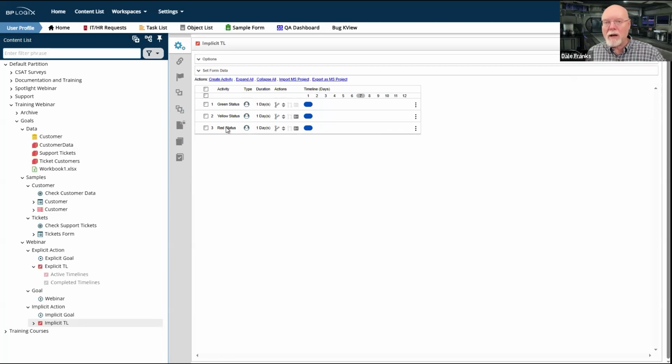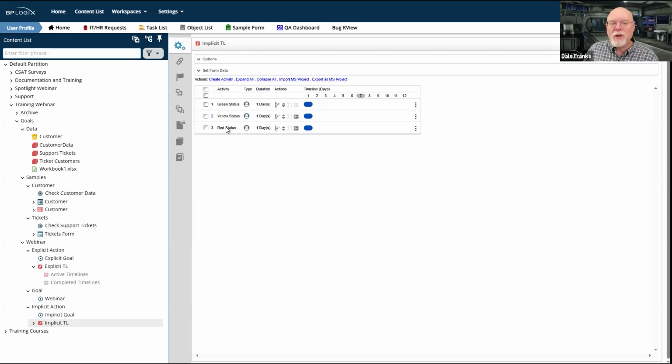Now, previously we talked about living in a dynamic environment and how goals aren't great for living in a dynamic environment. Well, in this case, we're not worried about a dynamic environment. We're worried about a particular state of the tech support queue at 8 o'clock in the morning, let's say.